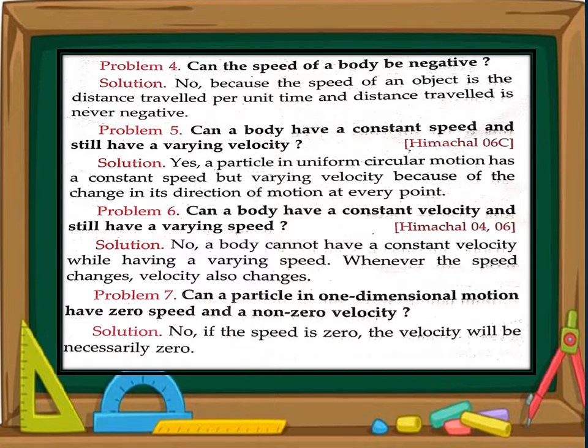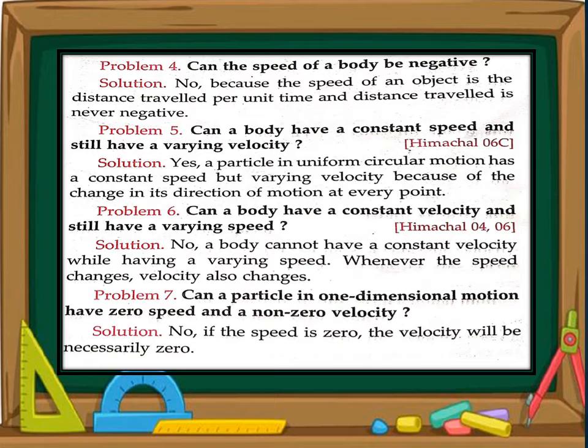Question number 6 is, can a body have a constant velocity and still have variable speed? Is it possible? No, because velocity has speed plus direction, but speed does not have any direction. Speed is a scalar quantity also, hence it is not possible that velocity is constant and speed is variable. No example and no case is there for this.